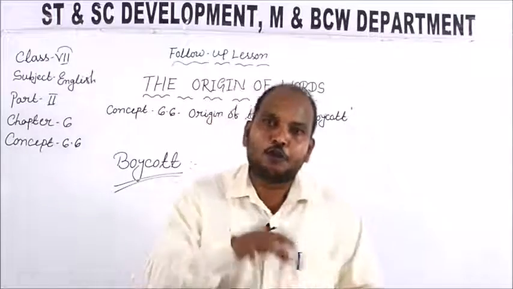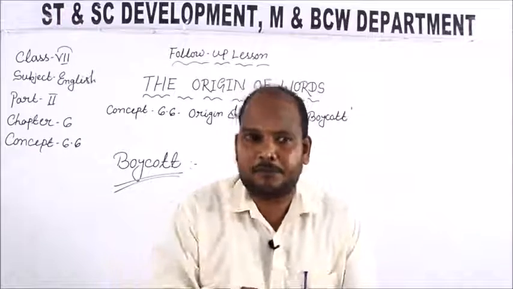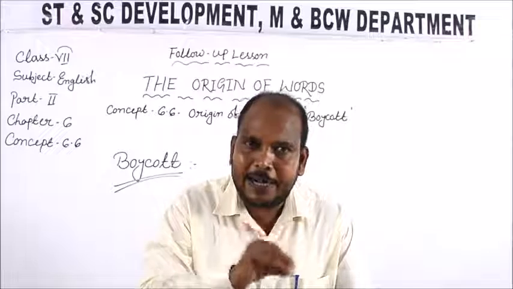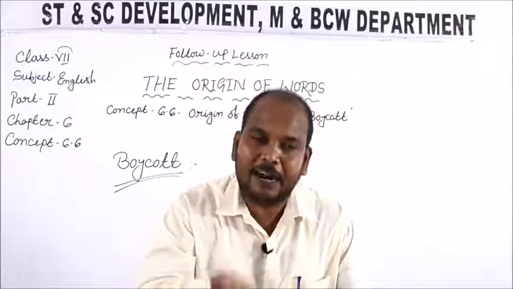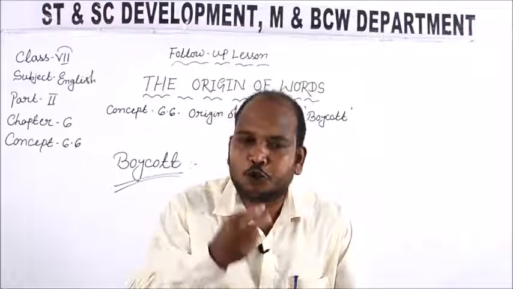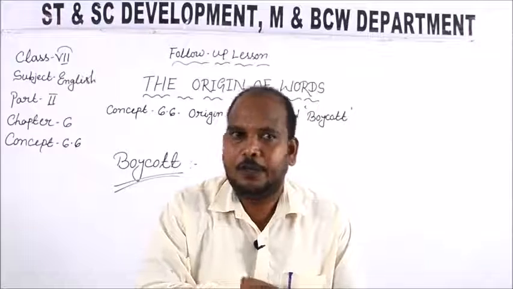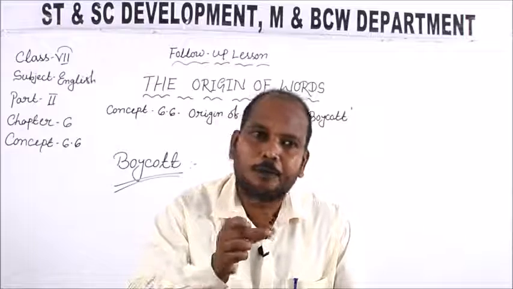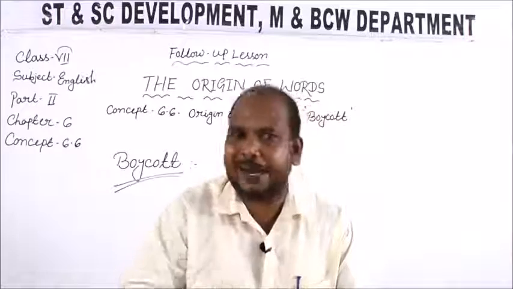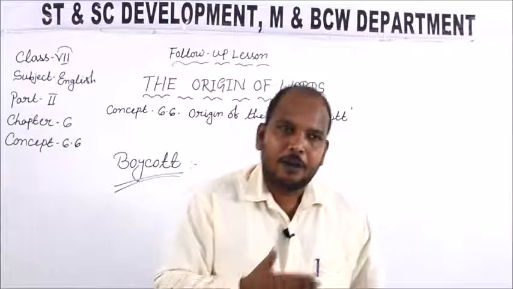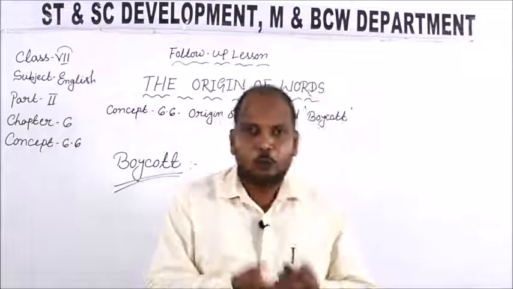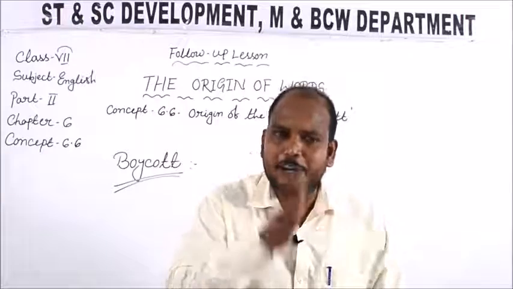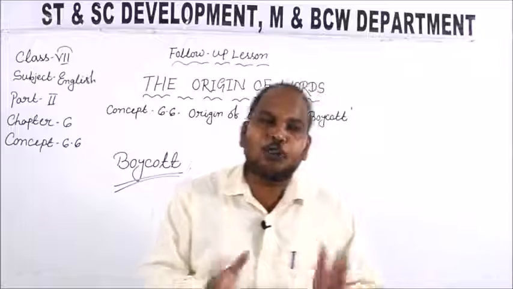So Captain Charles C. Boycott was a landlord, and his tenants requested him to charge lower rent. His tenants requested Captain Charles C. Boycott to charge lower rent. And when the tenants requested the landlord Boycott to charge lower rent, then he refused. He refused to charge lower rent.